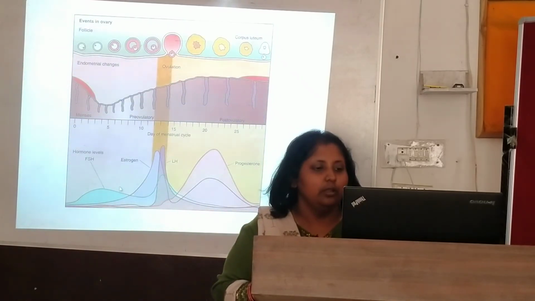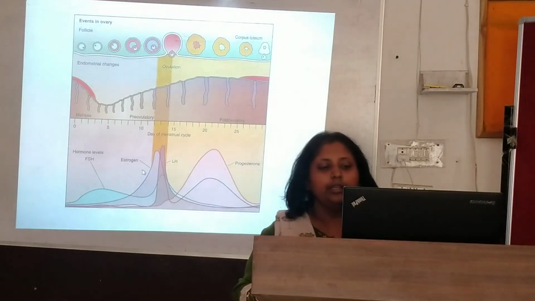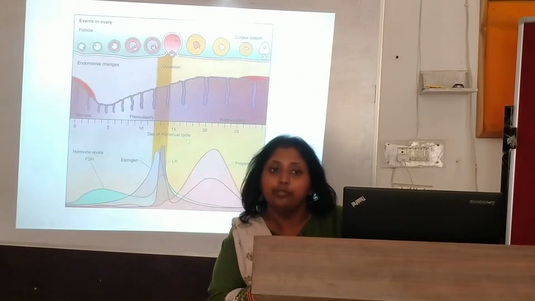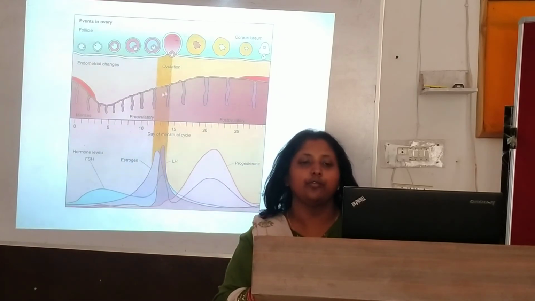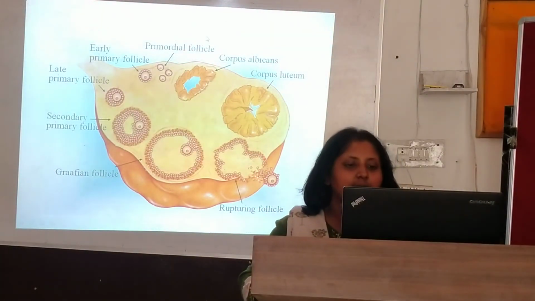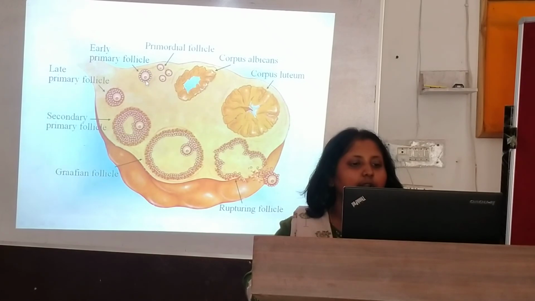So here the level of estrogen will be more in the pre-ovulatory phase, and the level of progesterone will be more after the ovulation day. Now you can see here, let's start with the primary follicular formations, late primary follicular formations. This is the primordial follicles.